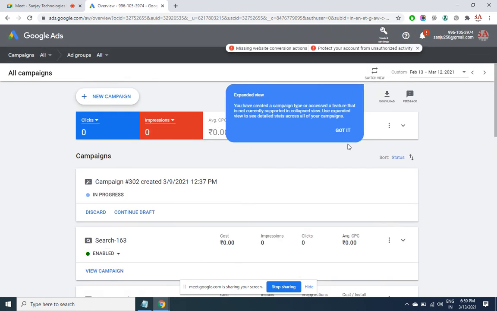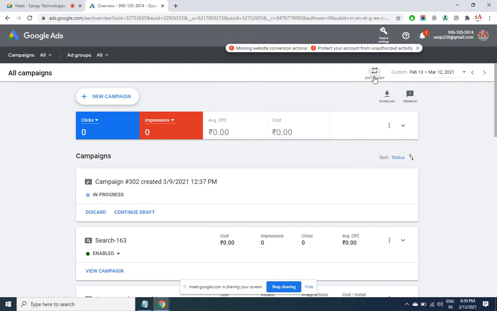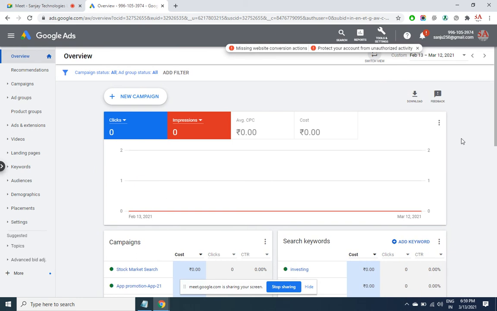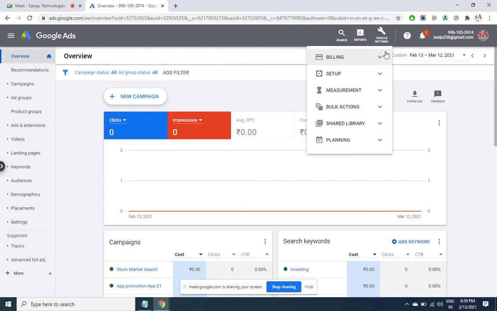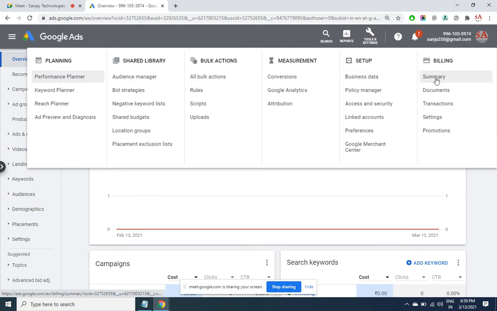Where are the rest of the options gone? This got a minified view. Okay, so here we have the billing section, which is what we have seen. Coming to the setup.